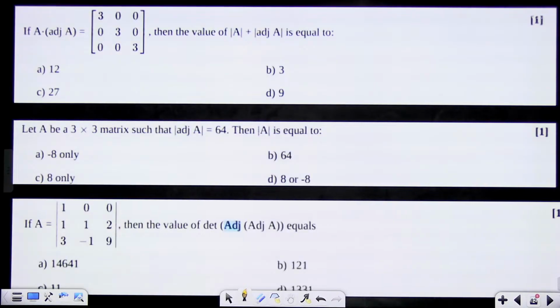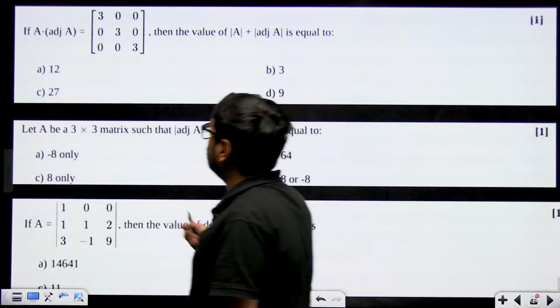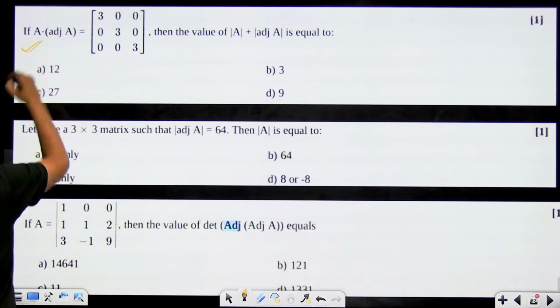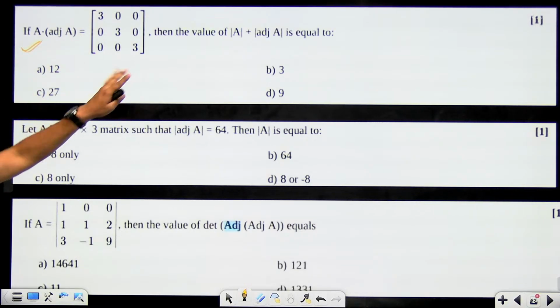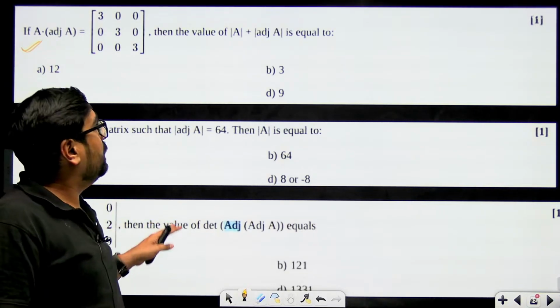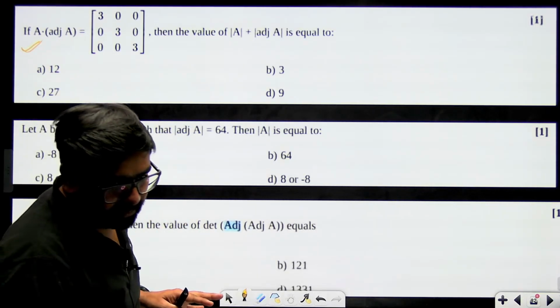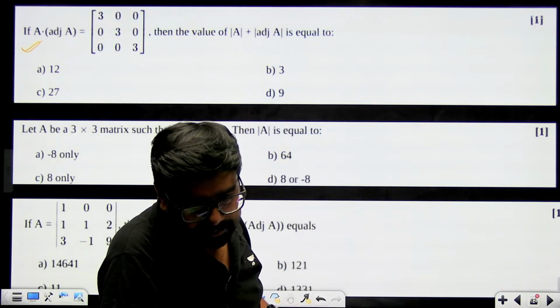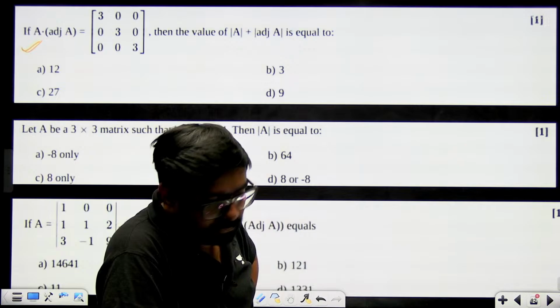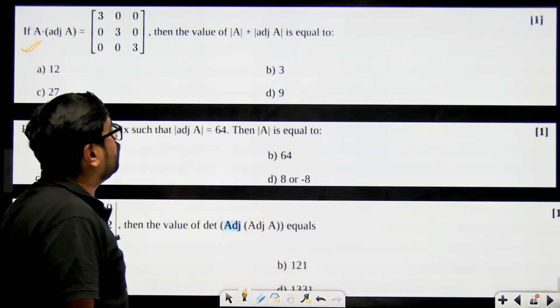All right. Now some more MCQs, important MCQs which can come in your exam today. A multiplied with adjoint of A is given to you. Find the value of determinant of A plus adjoint of A. So first of all, you will have to find the adjoint of A.